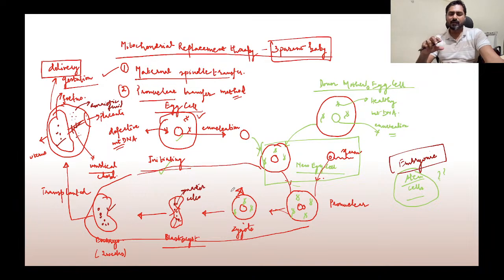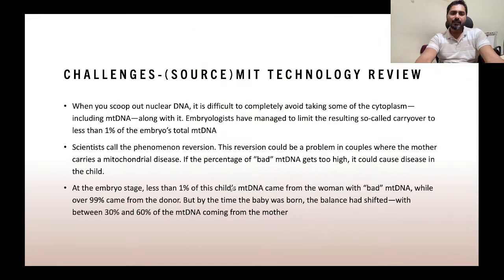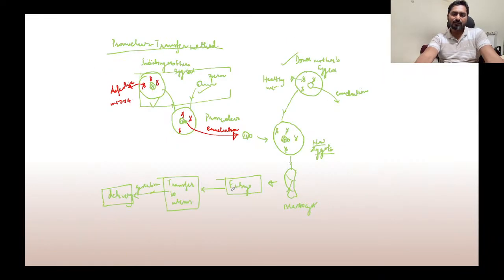But let us also understand what are the medical concerns of this three parent baby. Is this a foolproof system? Will this lead to a permanent solution, that if the mother's mitochondria is defective, then going by these two methods, can we get a permanent cure? The answer is no. Let me try to explain it from here itself. Sometimes there is a problem in this method.